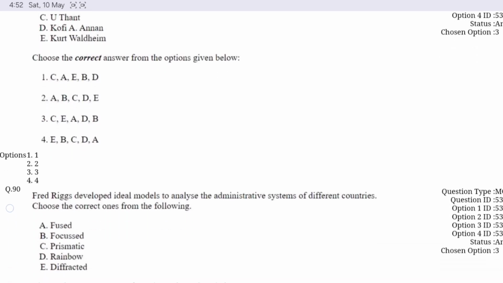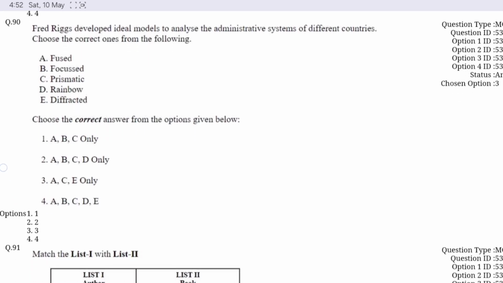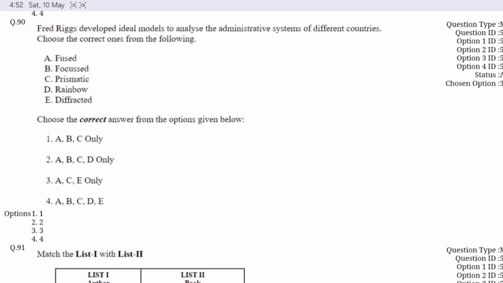Now question number 90. Fred Riggs developed an ideal model to analyze the administrative system of different countries. Choose the correct option from the code given below. Option C is correct here. A, C and E only. That is fused, prismatic and diffracted model.